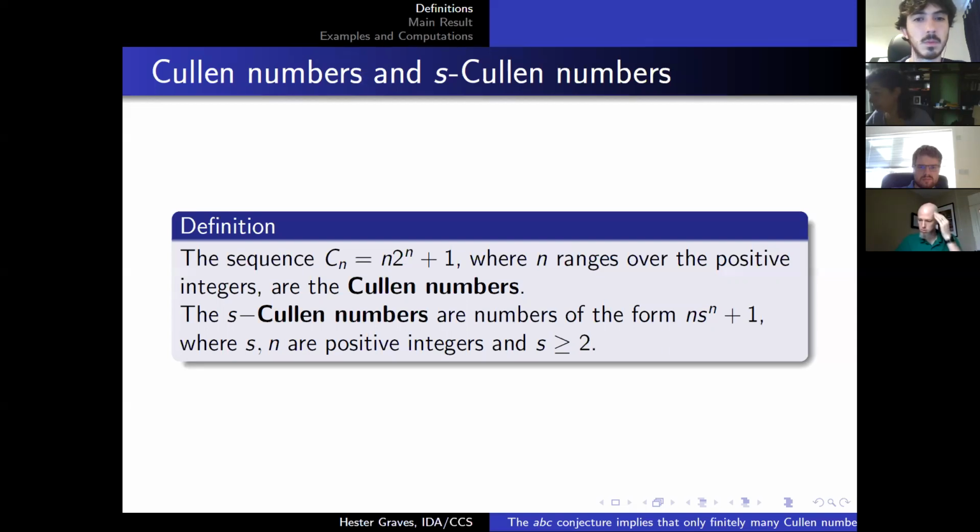You may look at these numbers, these definitions, and I think your reaction says a lot about your attitude towards mathematics. Some people would look at these numbers and say, why do we care? And other people would look at these numbers and it is catnip, right? N times 2 to the n plus 1, that is irresistible.